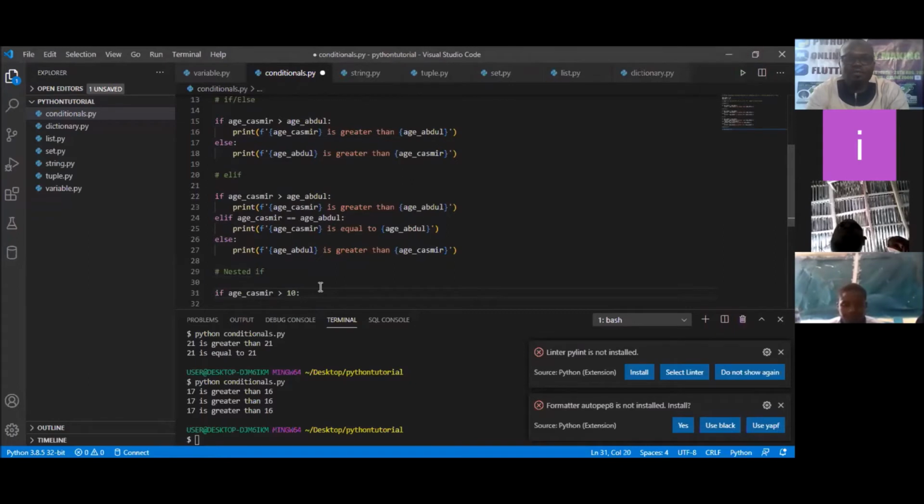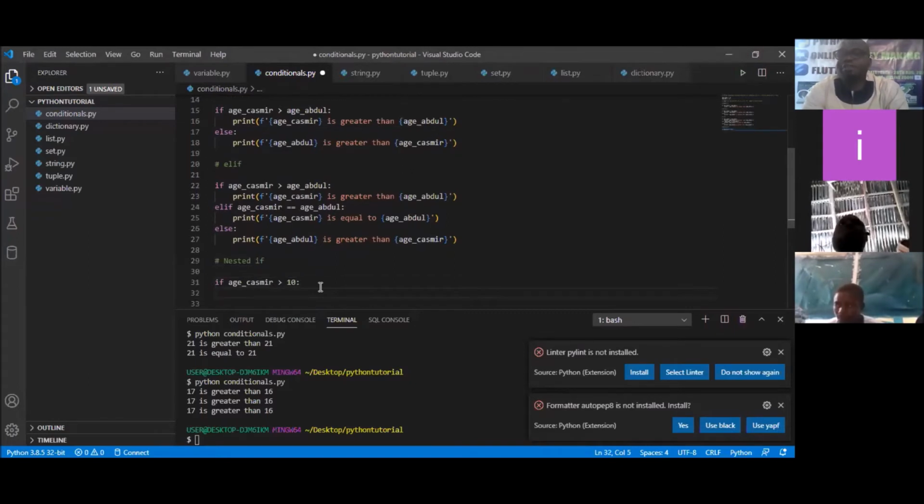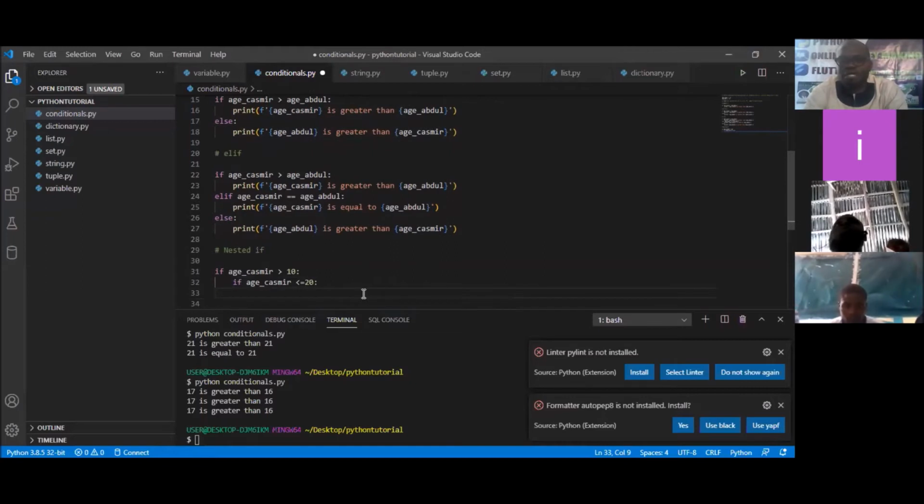Nested if is when you want to check two conditions using the if statement. We also want to check that the same age of Casimir is, this time around, less than or equal to 20. If it is greater than 10 and less than or equal to 20, then we want this action to be performed. And what is the action we want to be performed?